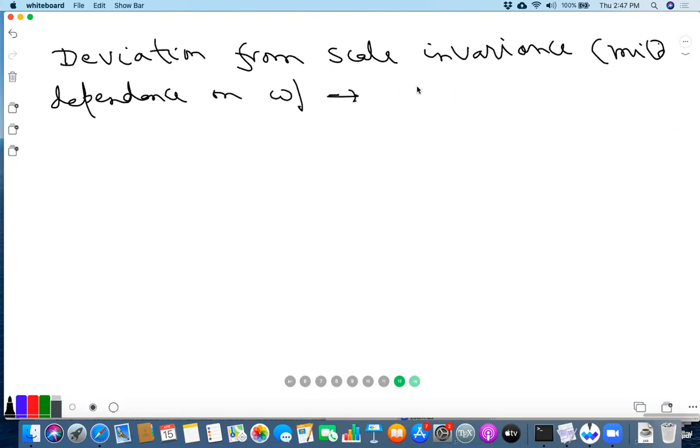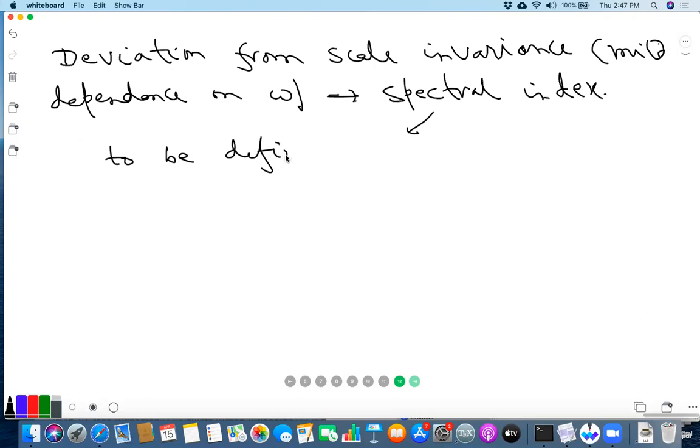This is captured in this quantity called spectral index. Okay, we'll define it later. But let me just point out that there is such a deviation from scale invariant spectrum that is predicted by inflation.